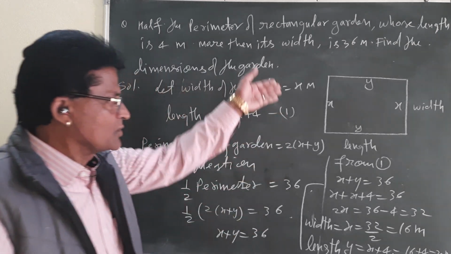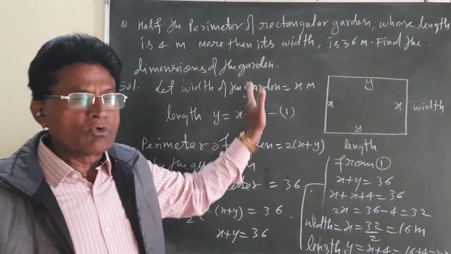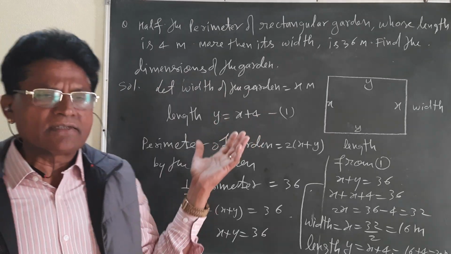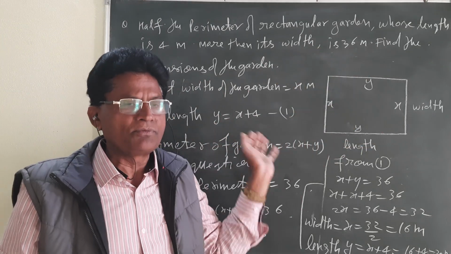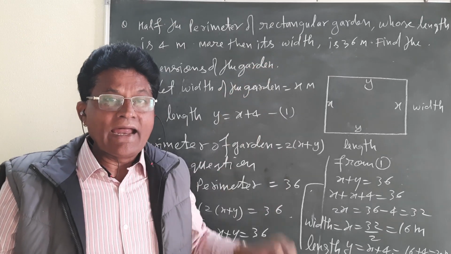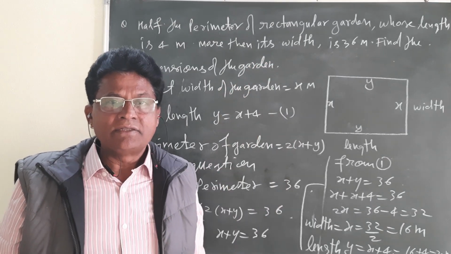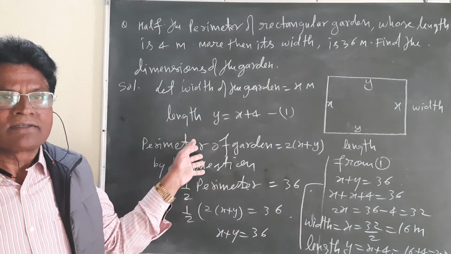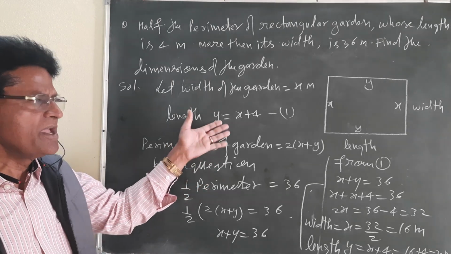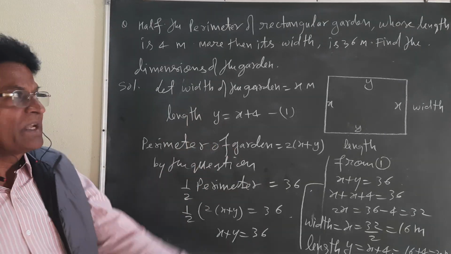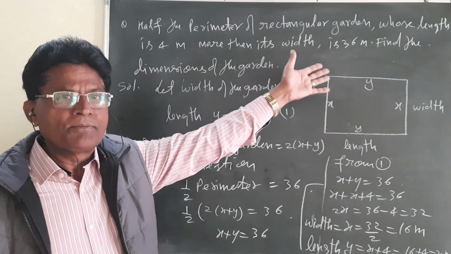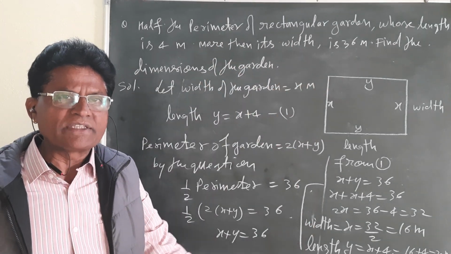My dear students, I told you the simplest and easiest way of solving the question. Here dimension means length and breadth. These are the dimensions of the rectangular garden. This is also an important question, asked several times in the CBSE examination. Sometimes they change the dimension or the values, but the pattern of the solution will be the same.